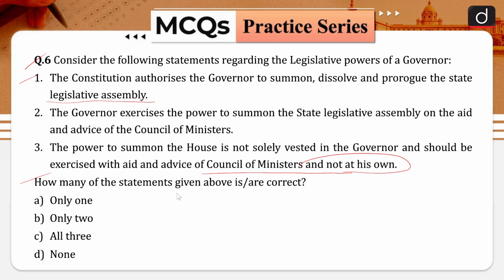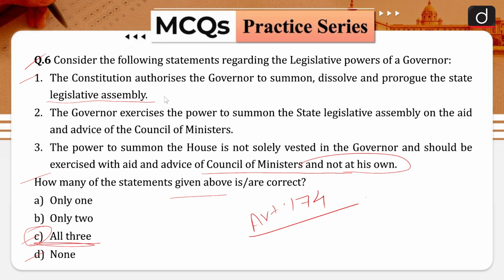How many of the statements given above are correct? Your option A is only 1, your option B is only 2, your option C is all 3 and your option D is none of the above. So your correct answer for this question is going to be option C. All of these 3 statements are correct in nature. Article 174 of the Indian Constitution authorizes the governor to summon, dissolve and prorogue the state legislative assembly, and hence your statement number 1 is correct.